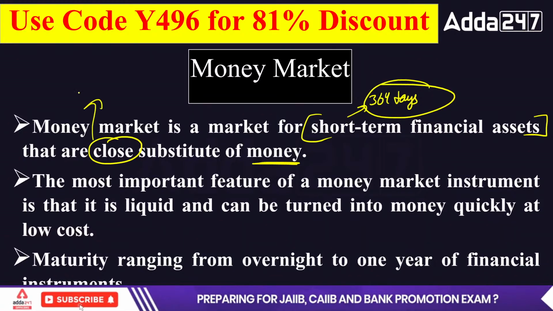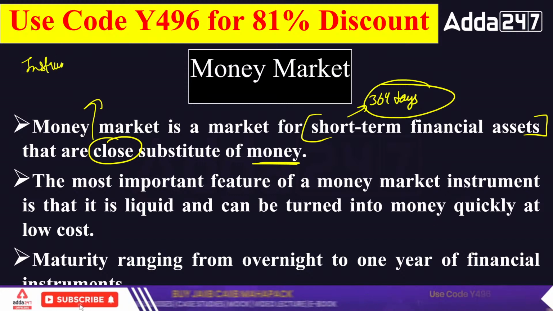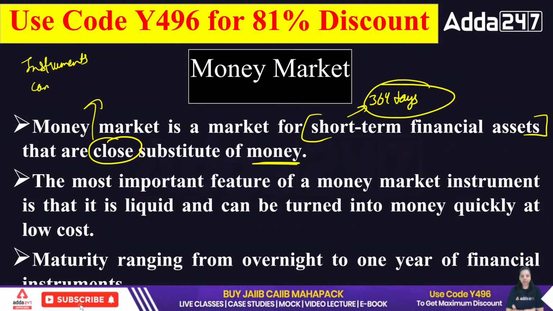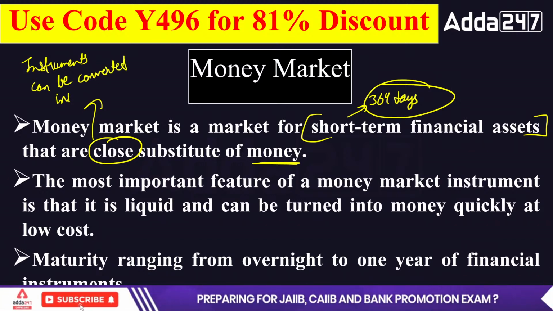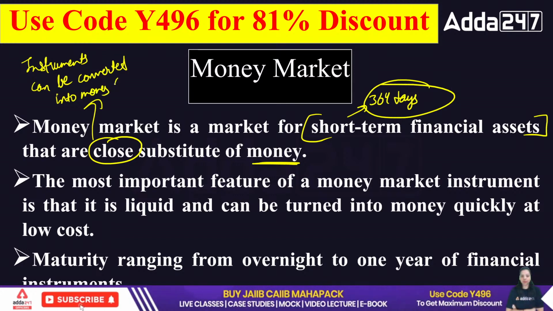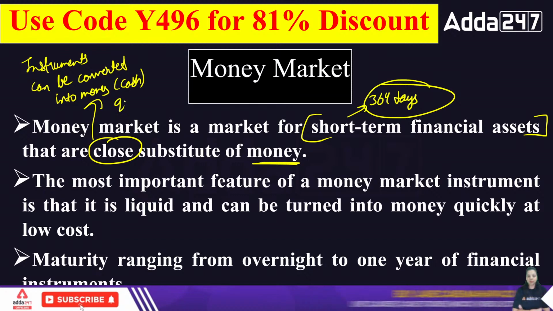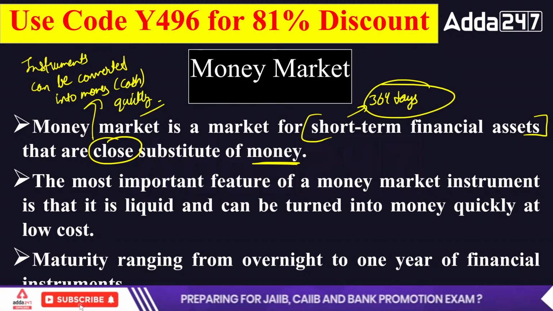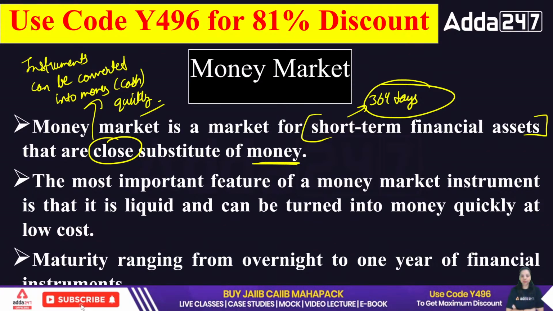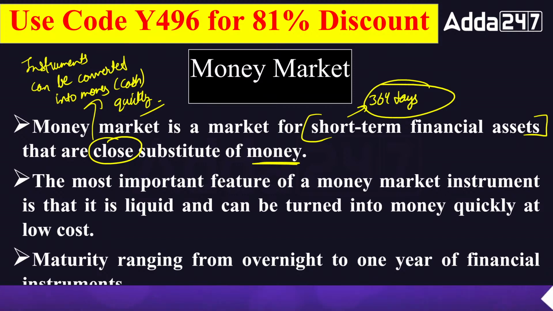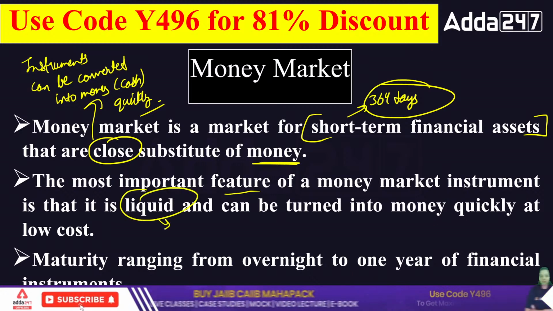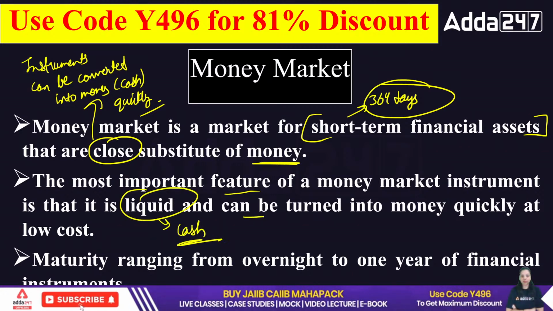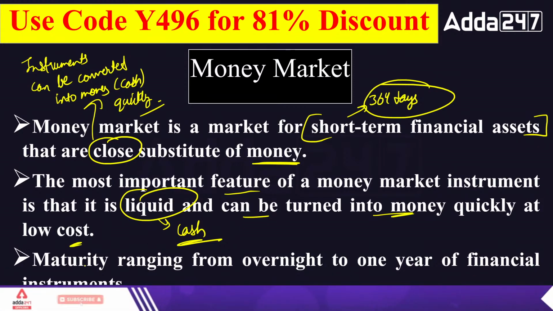It means the instrument can be converted into money, or I can say into cash, quickly and very easily. So the close substitute of money means that these instruments can be converted into money or cash very easily. Most important feature of a money market instrument is that it is liquid. Liquid means it can be easily converted into cash. It can be turned into money quickly at low cost.